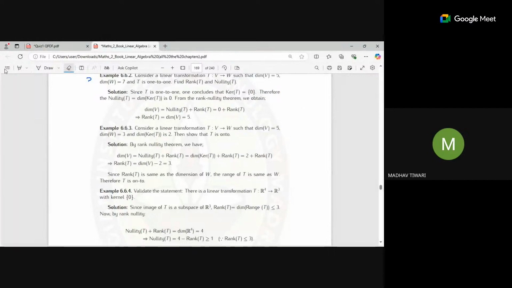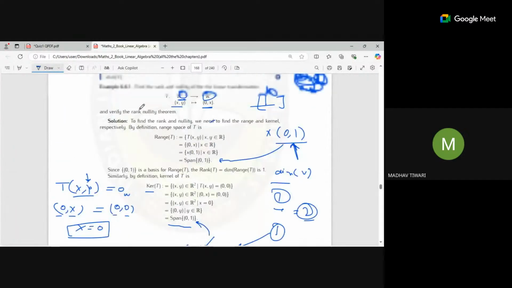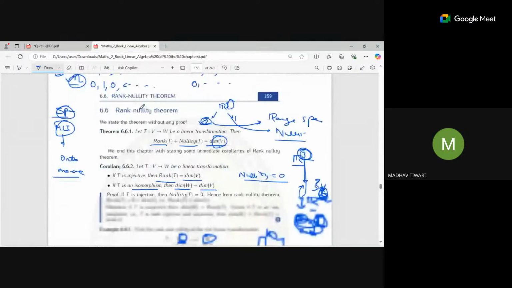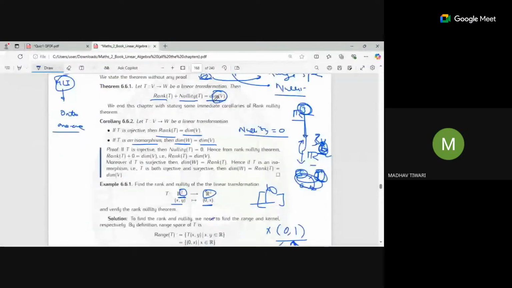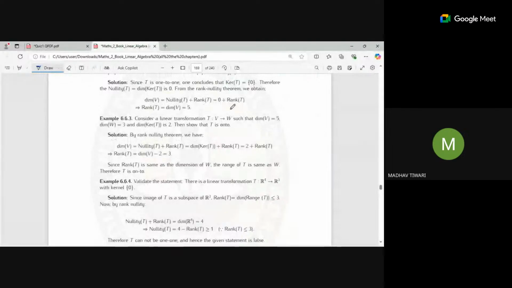So let's go for the rank nullity theorem again. What was that? Rank of T plus nullity of T is the dimension of V, right? You are aware of this. So now if you look here, what is the dimension of V? It is 5. So 5 will be equal to rank plus nullity, right? Nullity is given as 2, so you can write rank is nothing but 3. You got rank 3. If rank is 3 and the dimension of W is 3, it is the codomain's dimension, and the range space dimension is also 3. So both are equal, so it is onto.